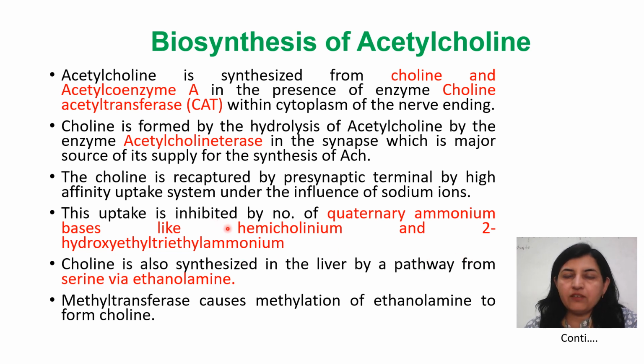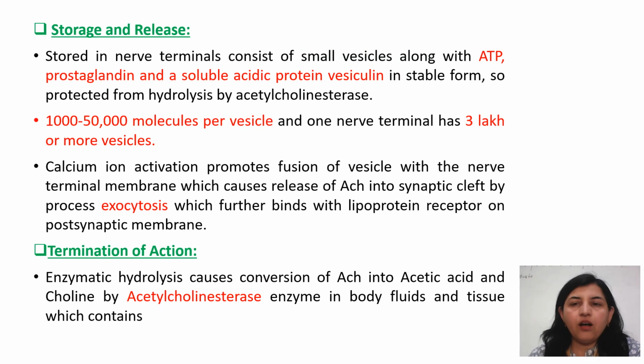Choline is not only produced by the hydrolysis of acetylcholine, but it can also be synthesized in the liver from the amino acid serine. That serine is converted into ethanolamine, which further undergoes the methylation process with the help of the enzyme methyltransferase.